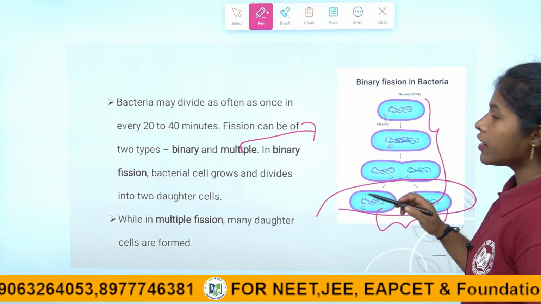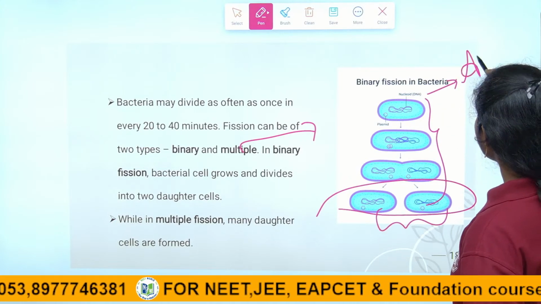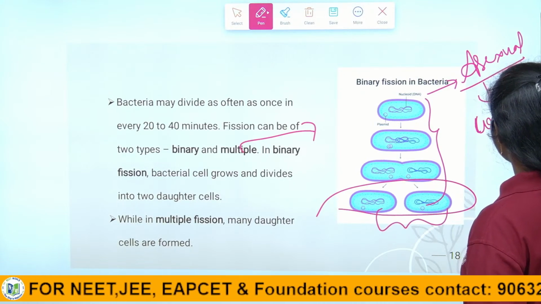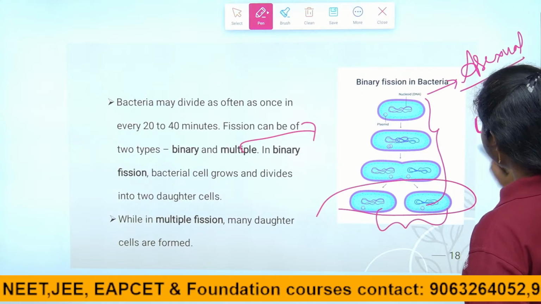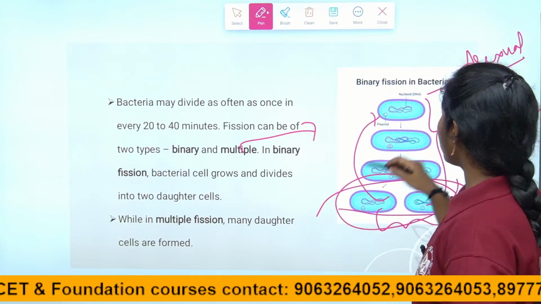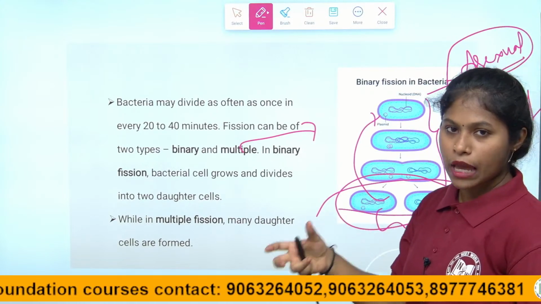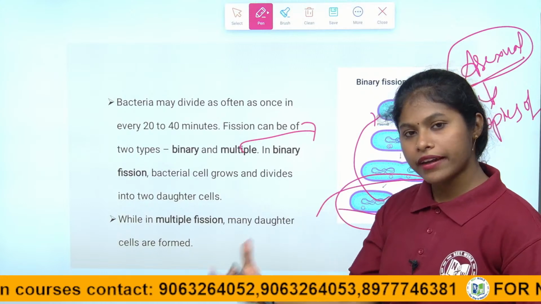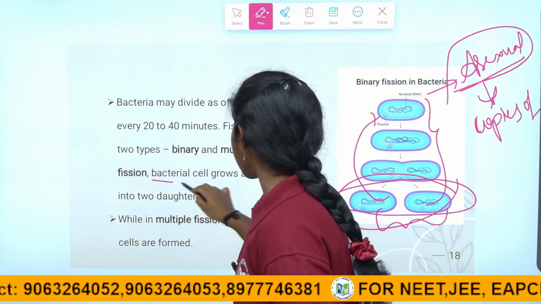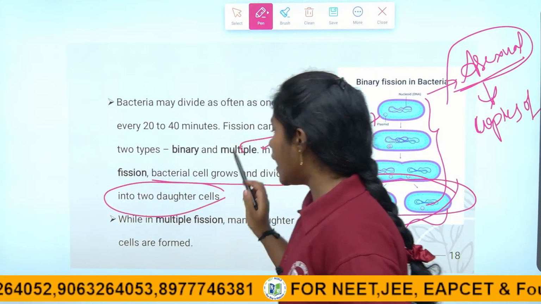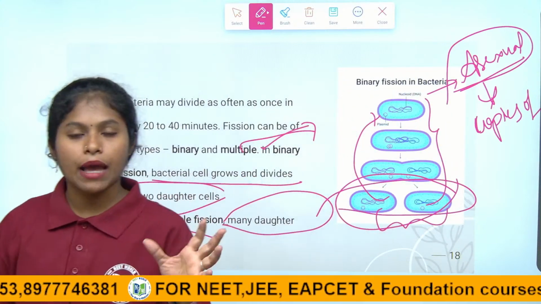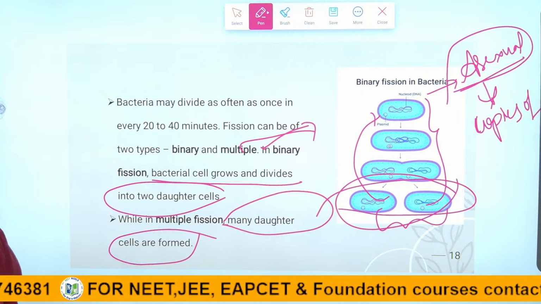So as with asexual reproduction, the copies of the individuals are the same as the parent only, right, children? Because there is no involvement of any gametes, right, children? The individuals made are exact copies of the parent. So in binary fission, a bacteria cell grows and divides into 2 daughter cells, while in multiple fission, many daughter cells are formed, right, children? This is about the reproduction of the bacteria.